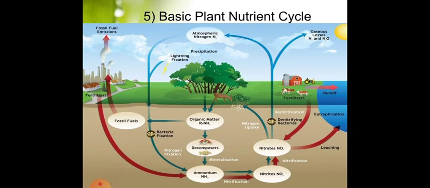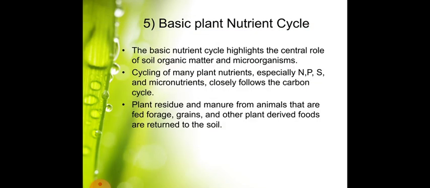This figure shows the basic plant nutrient cycle. The basic nutrient cycle highlights the central role of soil organic matter and microorganisms. Cycling of many plant nutrients, especially N, P, S and micronutrients, closely follows the carbon cycle. Plant residue and manure from animals that are fed forage, grains, and other plant-derived foods are returned to the soil.